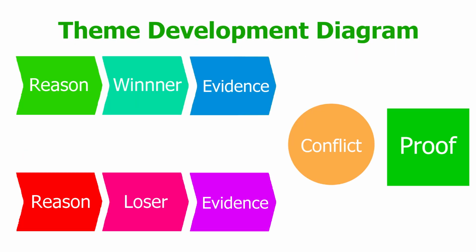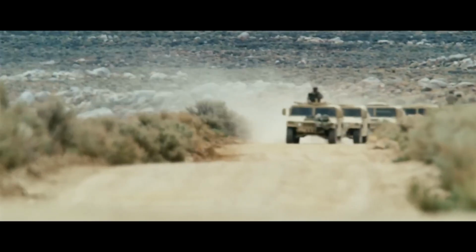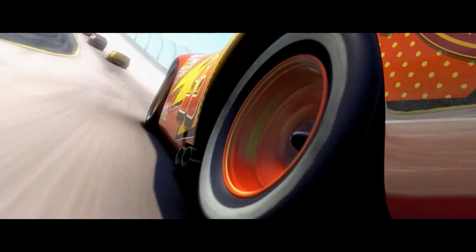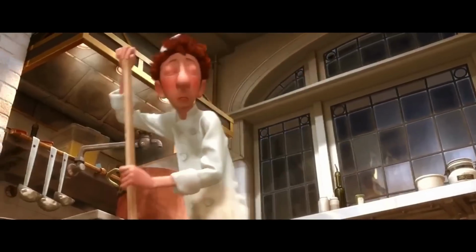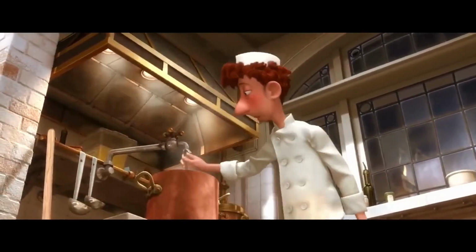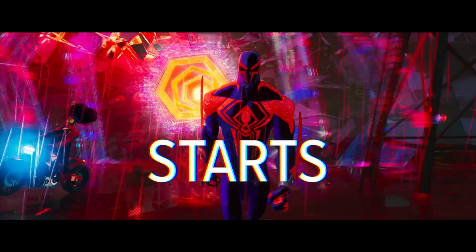Character arcs, themes, plots, I have videos on all of them, diagrams too, but the diagram in this video, it condenses all of that. By the end of this video, you will be a master of writing. You'll understand the hidden trick that all great stories use, and it's really simple. Spoilers for the stories in the description. Here is the story diagram.